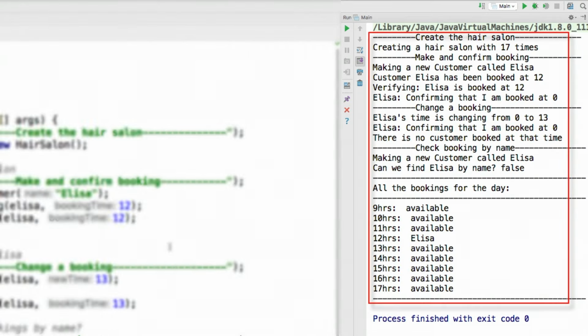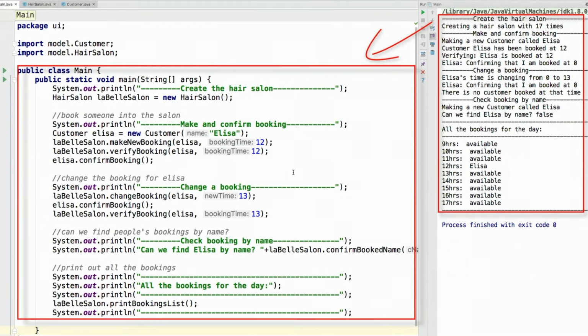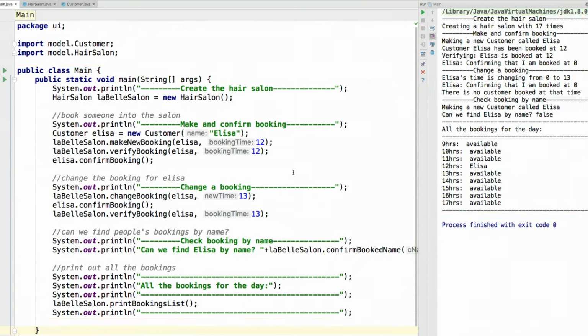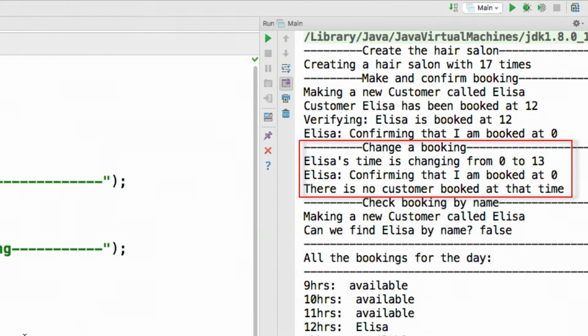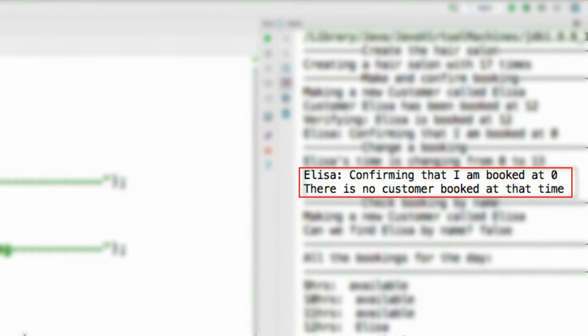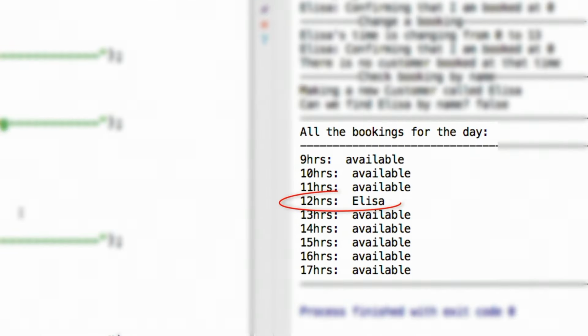So all of this is printing out, and we can see how it corresponds with the code from our main class. And if we read through, we can see a few problems. So first, we make a customer, we book the customer, we verify the booking, but then we see Elisa, the customer, doesn't think she's booked at that time. Then we have a new piece of functionality that lets us change a booking, but again, the customer doesn't change their booking. And the booking doesn't look like it's changing, because here it says there's no customer booked at that time, and also, sure enough, here it says the original time.